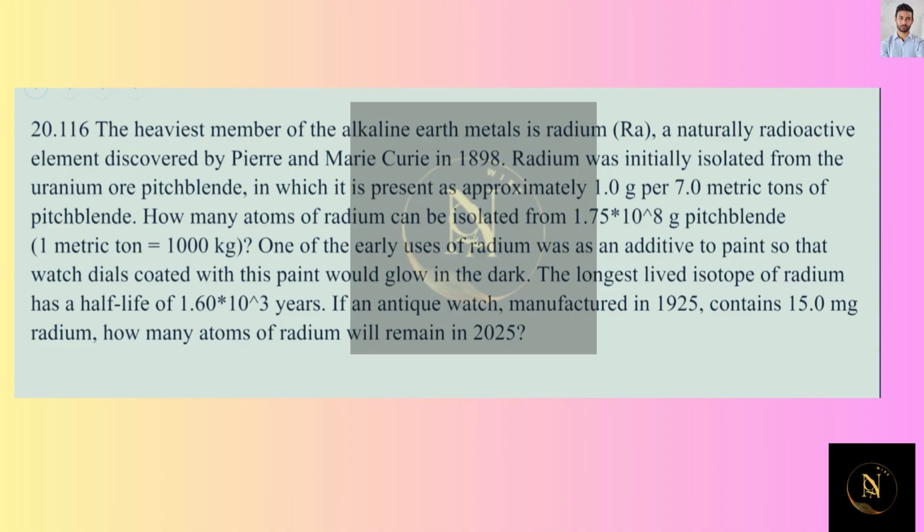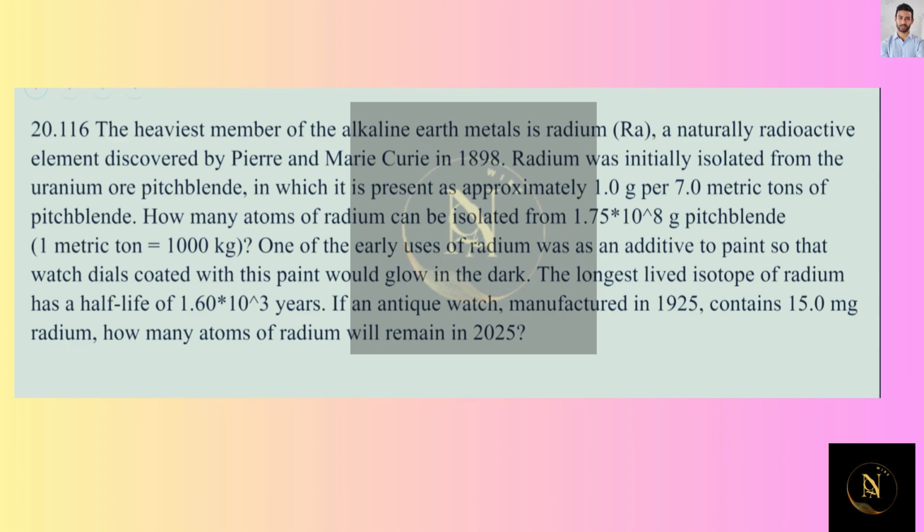One of the early uses of radium was as an additive to paint so that watch dials coated with this paint could glow in the dark. The longest-lived isotope of radium has a half-life of 1.6 times 10 to the 3rd years. If an antique watch manufactured in 1925 contains 15 milligrams of radium, how many atoms of radium will remain in 2025? So let's start out with this first question.